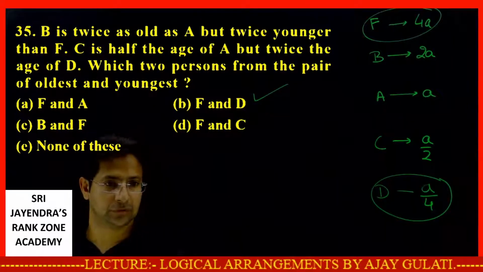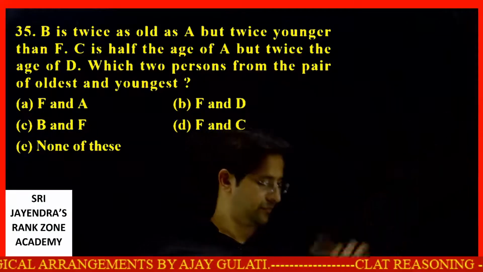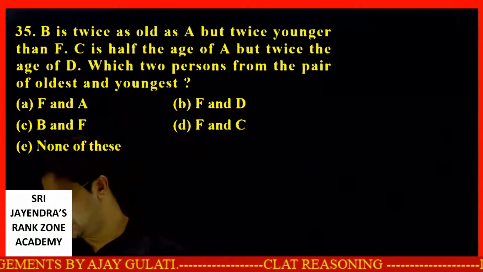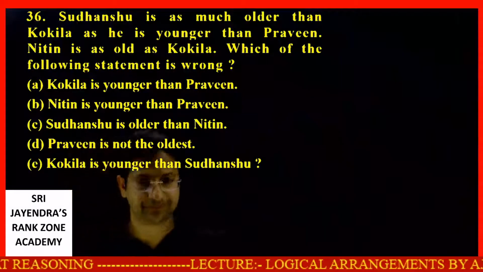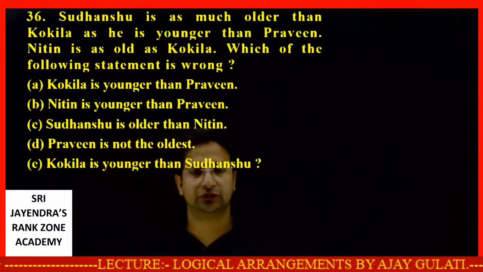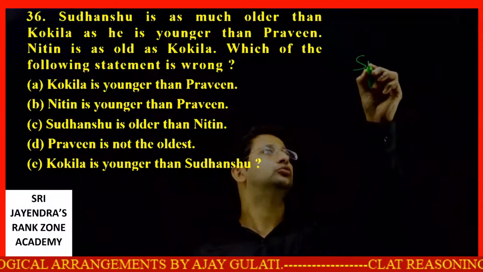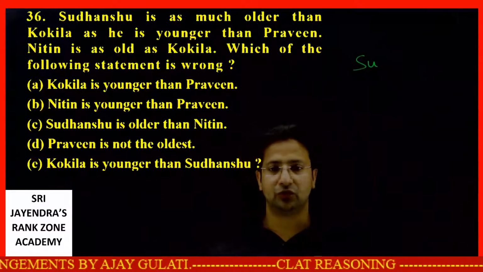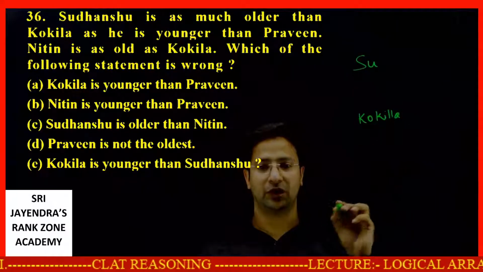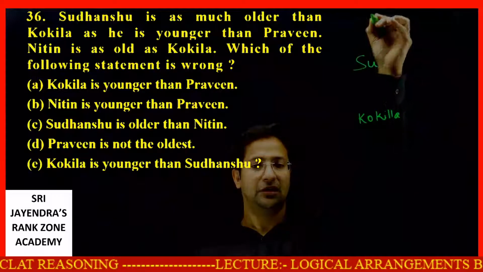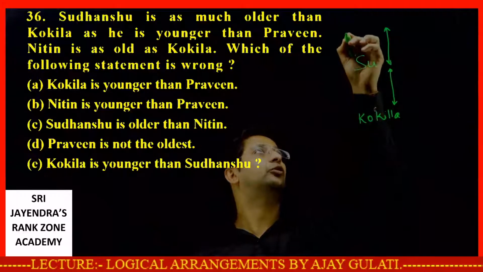Okay. So let's come to the next set now. Let's take the next set. Sudhanshu is as much older than Kokila as he is younger than Praveen. That means this gap will be equal to this gap. So Praveen will come over here.